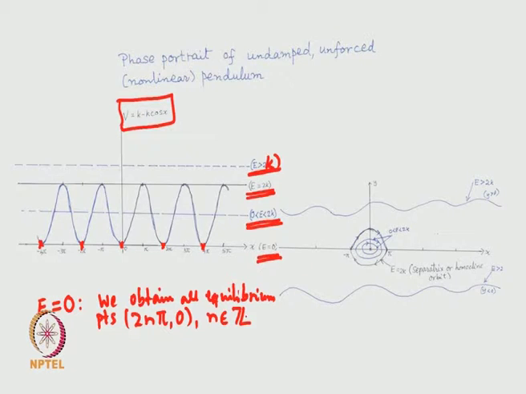Okay. So, what about the next level? The next level, 0 less than E less than 2k, and now if you observe the graph of V, the values of x will be restricted to these portions.